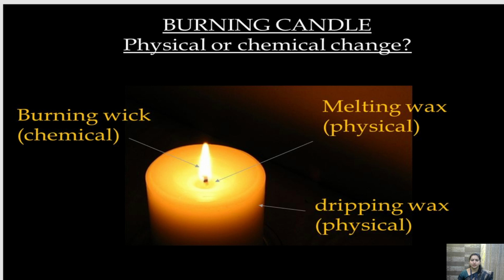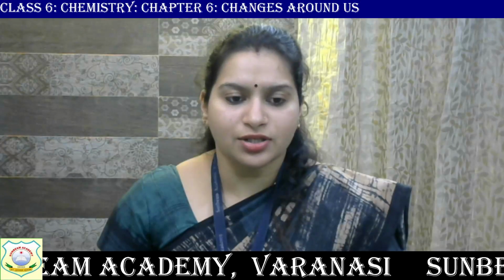So see here. Wick is burning and various gases are released. So this is a chemical change. Wax is melting and no new substance is formed. So it is a physical change. Wax is being dripped, meaning it flows down. So dripping of wax is again a physical change. Getting it? So burning of candle is both a physical and chemical change. Let's see what is written in the chapter.